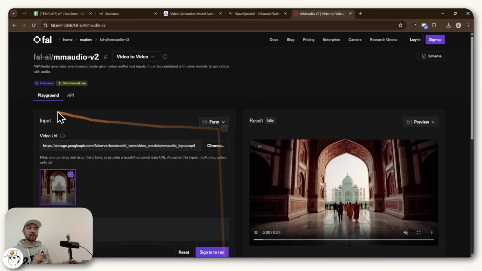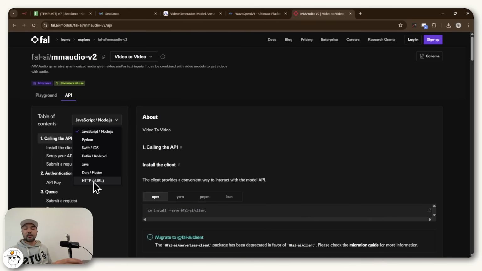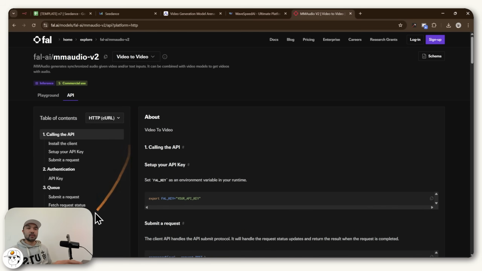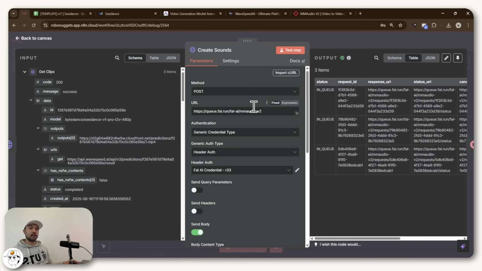And if you click on that, again, click on API, change the table of contents into HTTP because that is what n8n is using. And if you go into this example for submit a request, you'll see that the URL that we just used is available here. So that is exactly where I copied the URL in this create sounds node. And then for the credential, it's the same thing.